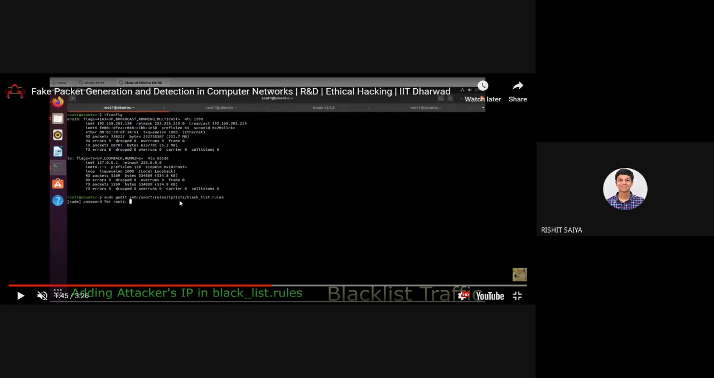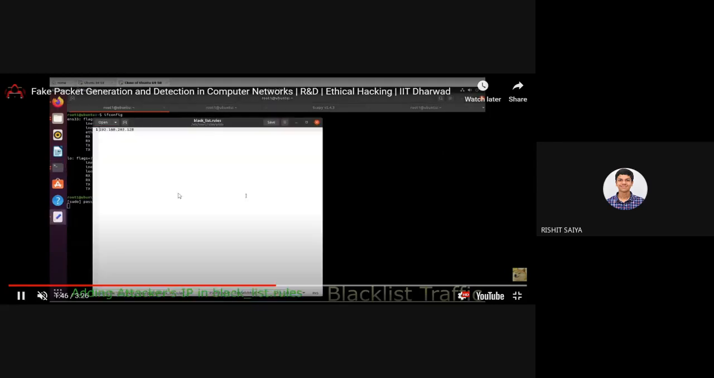So in here you see that we made a file called blacklist rules. In blacklist rules is where I'll be adding the IP addresses of the person which I want to block. So I'm doing it right now. I added the attacker's IP address in my system to protect myself. Okay, so that is done.